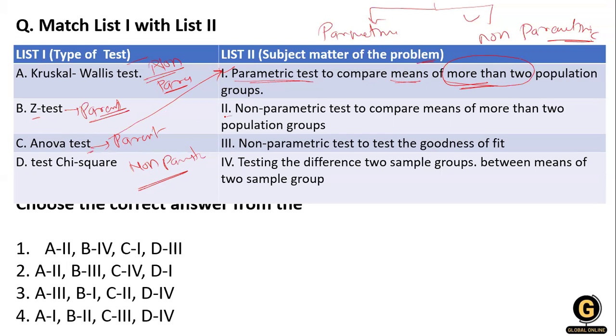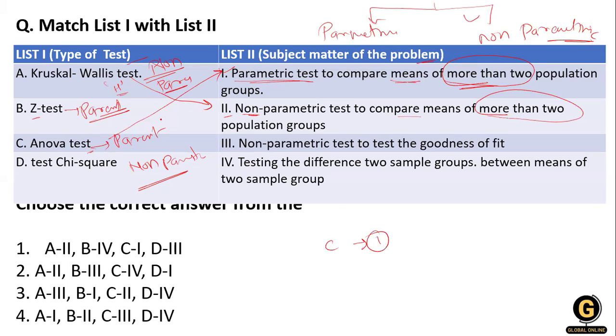Now list number 2, that means C matches option 1. Clear? Now the non-parametric test to compare the mean. How many non-parametric tests do we have in this question? The Kruskal-Wallis test and the chi-square test. In the non-parametric test, we compare the mean of more than 2 populations. Again more than 2 populations, so it is related to the Kruskal-Wallis test. It's nothing but the H test.